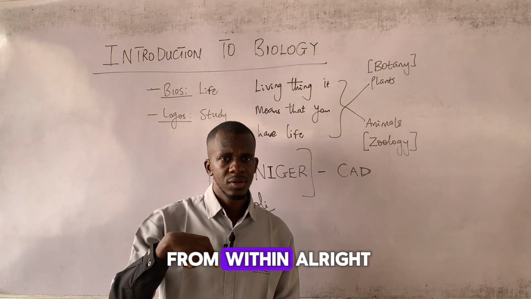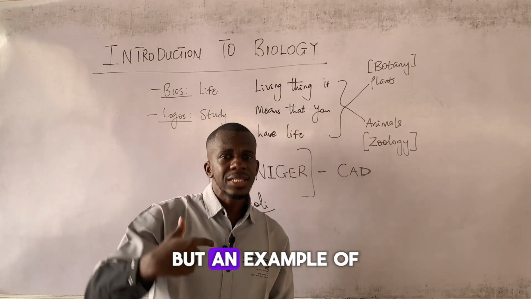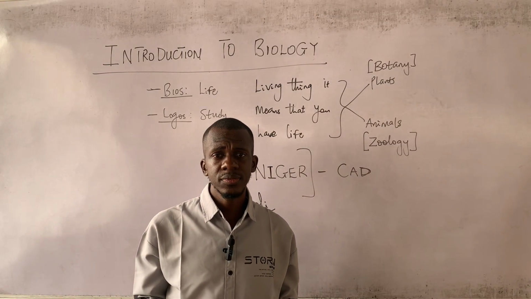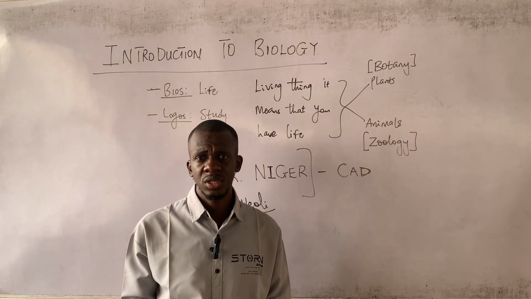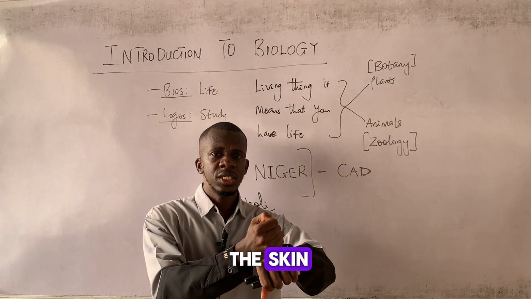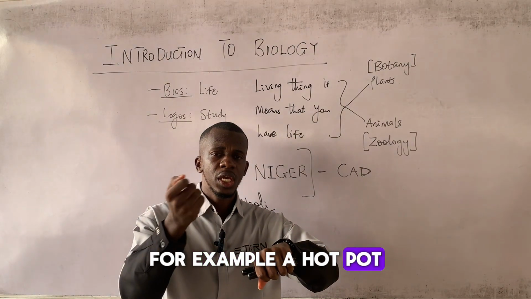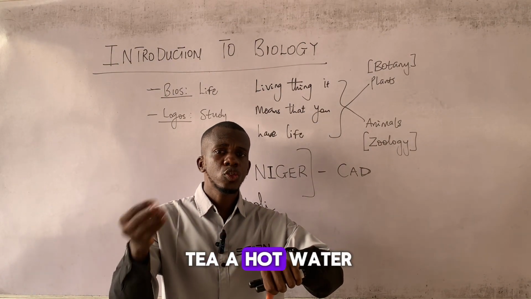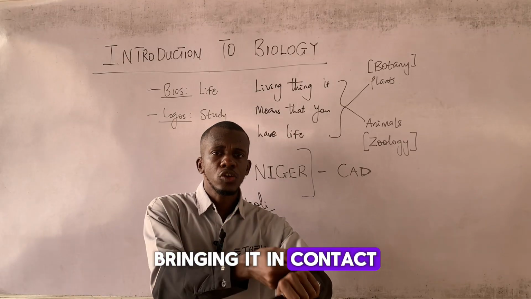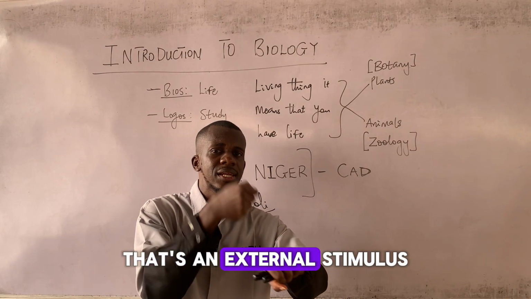But an example of an external stimulus is a gunshot. That's an external message. Or taking a hot object close to the skin, for example, a hot pot, a hot cup of tea, hot water, or even an electric iron. Bringing it in contact with the skin is an external stimulus.